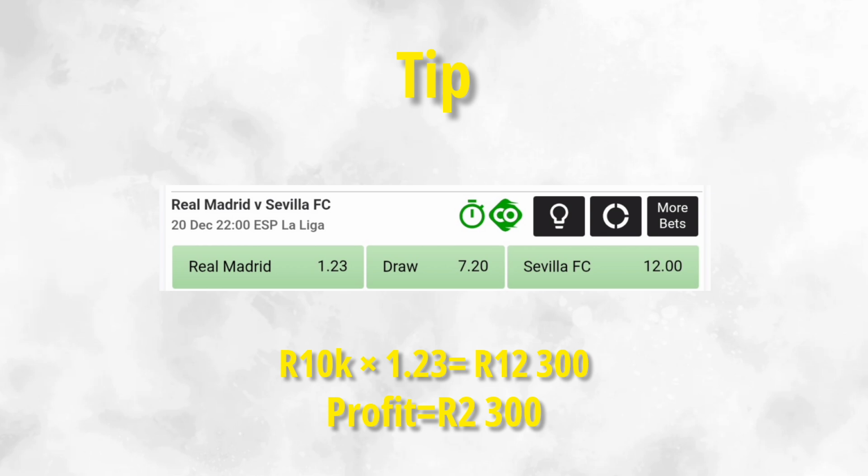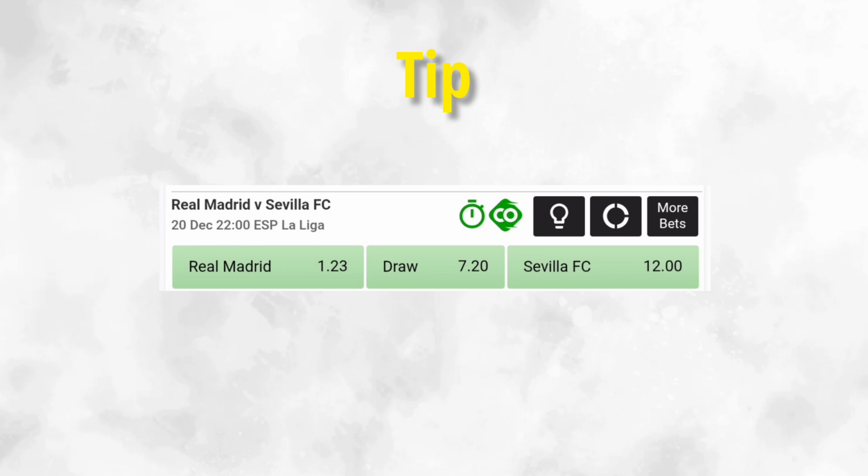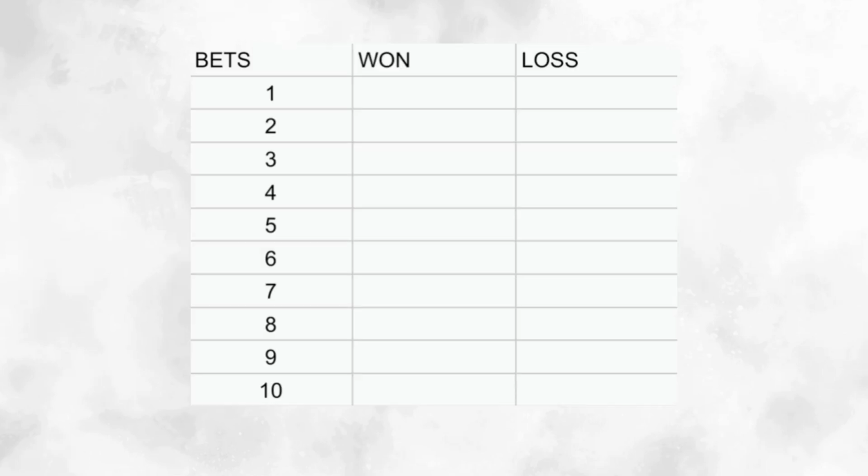So yeah, guys, as I said, one bet equals 10%. Then after betting on those 10 bets, you have to record everything. Every bet, you have to record it, okay? Write it on a piece of paper like the table which I showed you in this picture. You should draw this kind of thing and tick your wins and losses. No matter every loss you get, even if you want to win a straight ticket, guys, you should know your win rate so you can fix it.